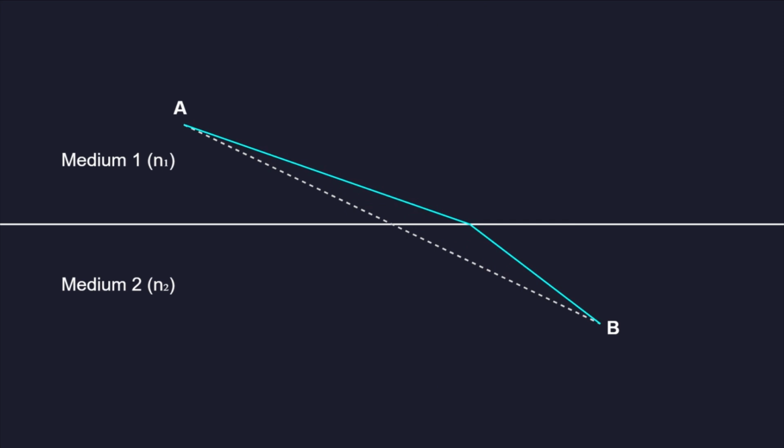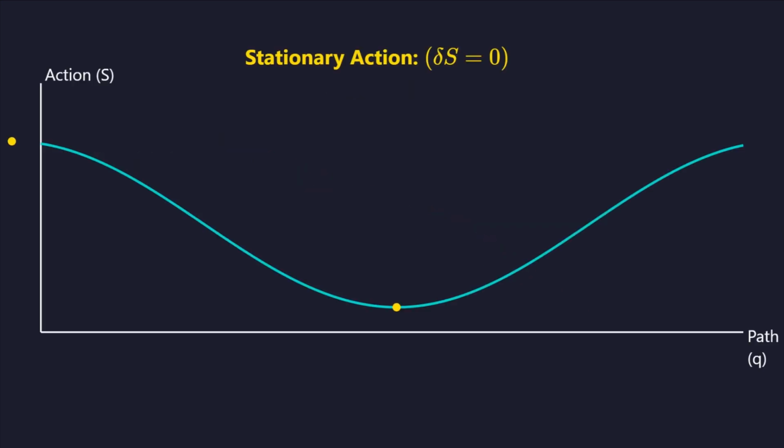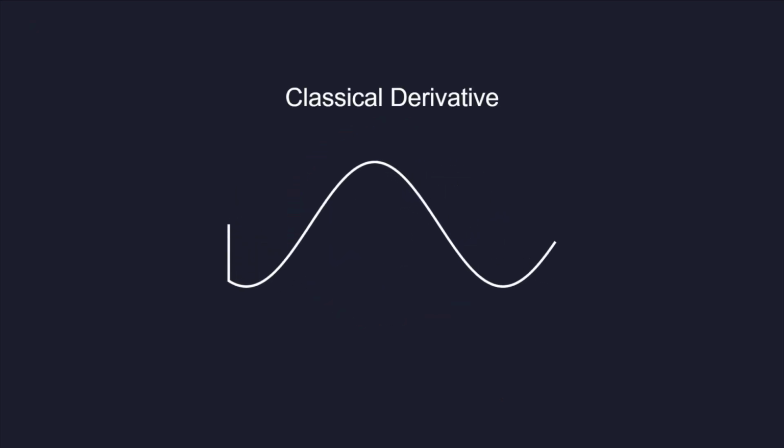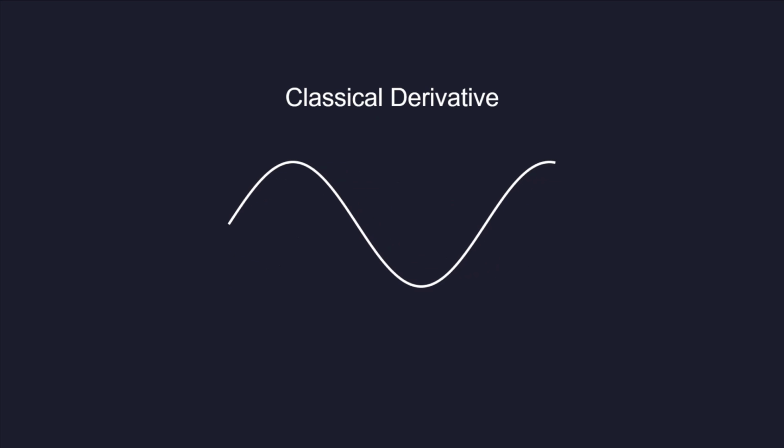Light follows the path of least time between 2 points. This is a special case of the action principle, where the refractive index determines the local speed of the light wave. While called least action, it is strictly a stationary action principle. In some cases, like long geodesics on a sphere, the path taken can actually be a local maximum.